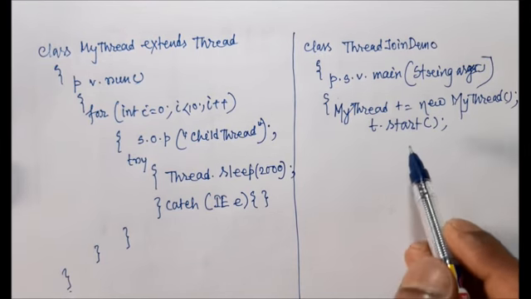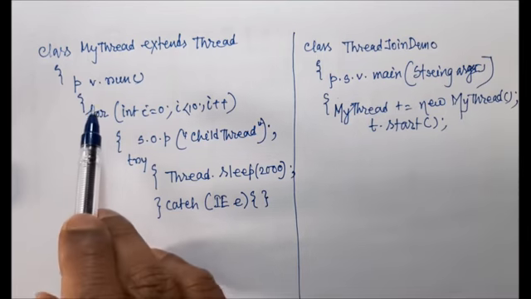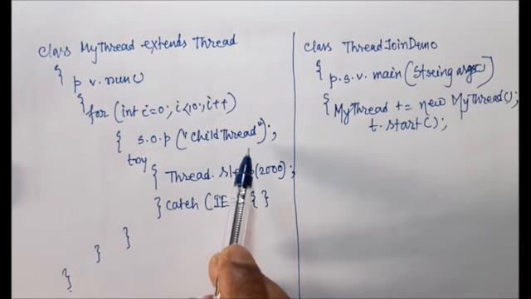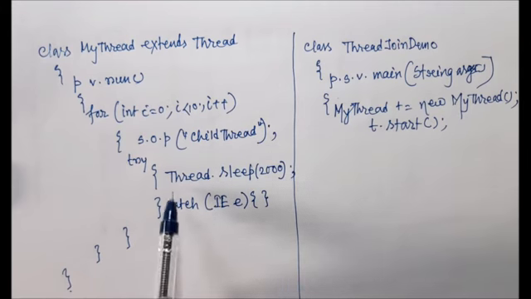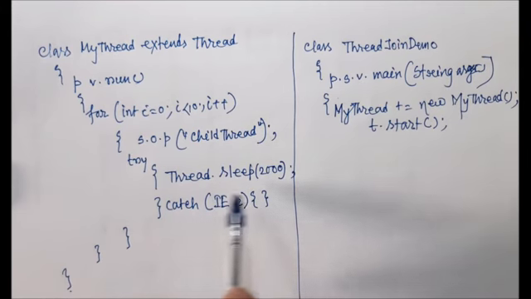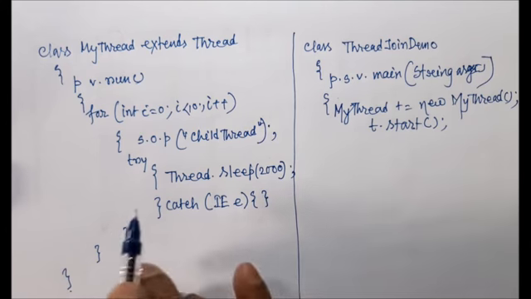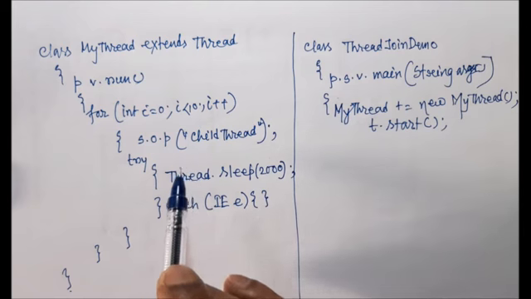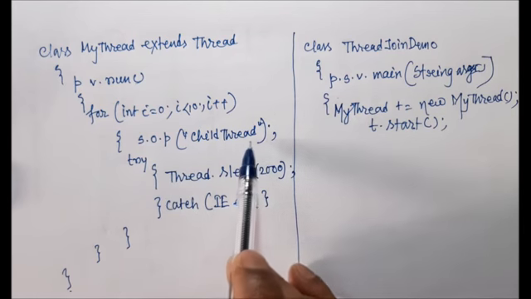Now when we call t.start(), the run method will be executed and the first child thread will be printed. After that, we have called a sleep method. We will discuss later what the sleep method means. Right now, for understanding, if I call the sleep method for 2000 milliseconds, it will wait for 2 seconds, then the next loop will continue and the next child thread will be printed.